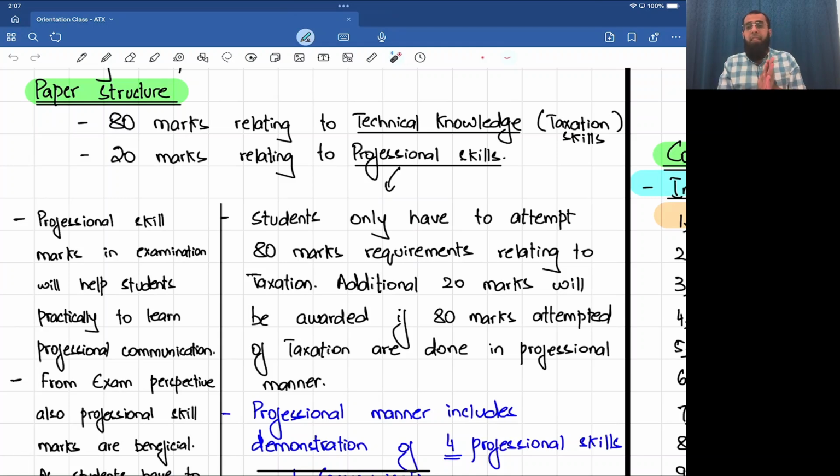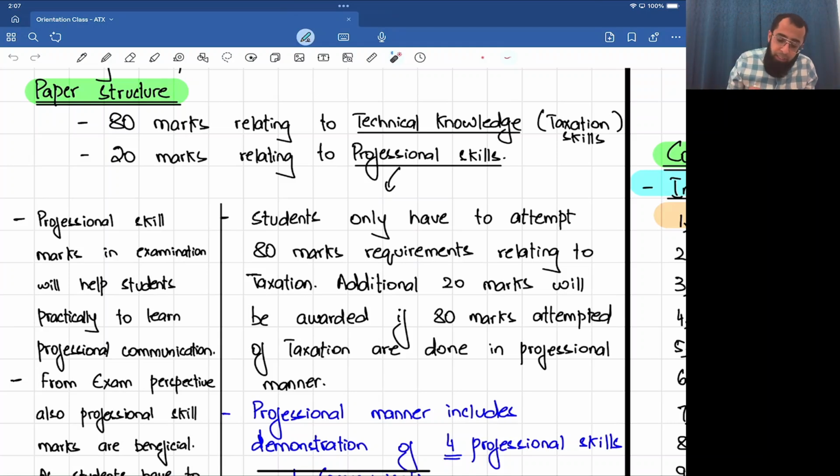In the advanced taxation exam, you will only attempt 80 marks. 20 marks are additional. What the examiner is saying: attempt 80 marks in a proper manner. Use headings, use right wordings, listen to my instructions, analyze the rules properly, relate to the scenario, don't write general rules, take 20 marks extra.